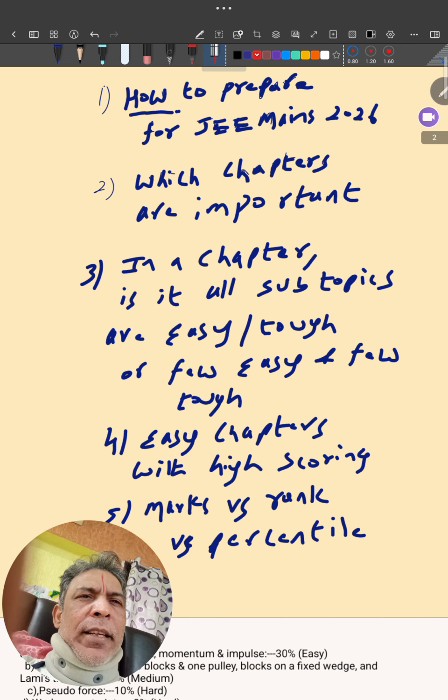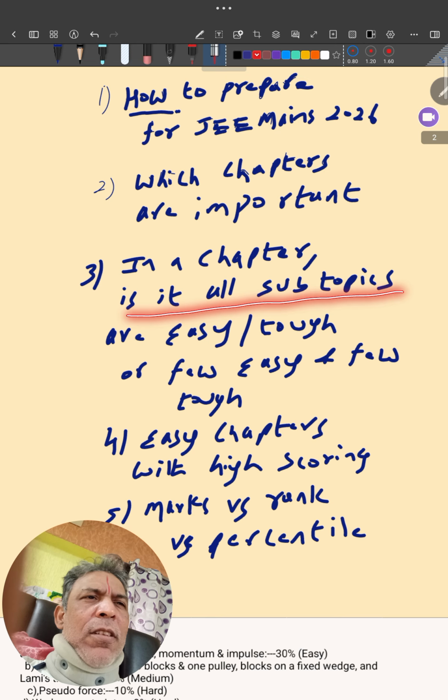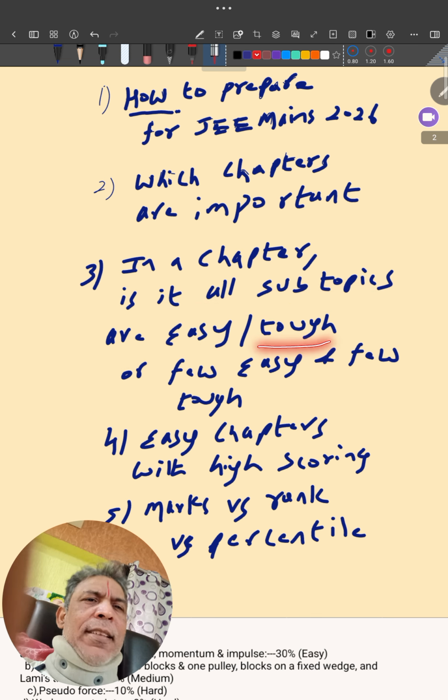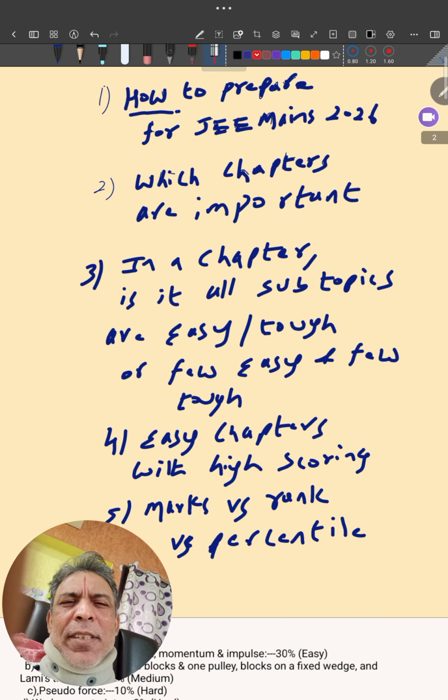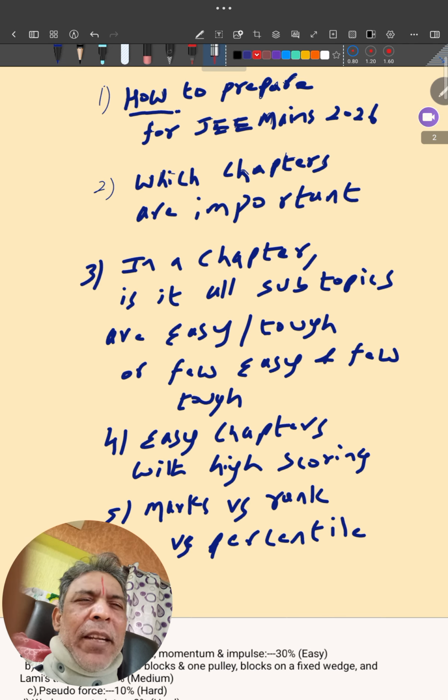Then, in any given chapter, are all subtopics easy, or all tough? Or are a few easy and a few tough, meaning should you read the complete chapter, or only the easy topics in a chapter? These things I'm going to break up at a very small microscopic level.